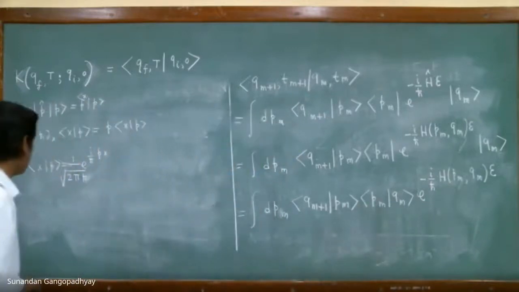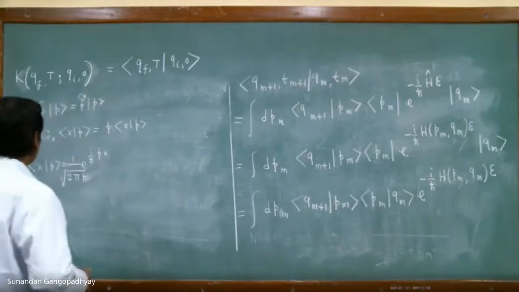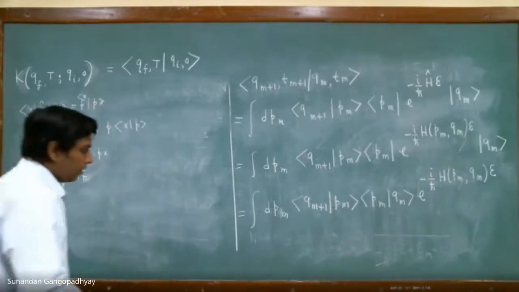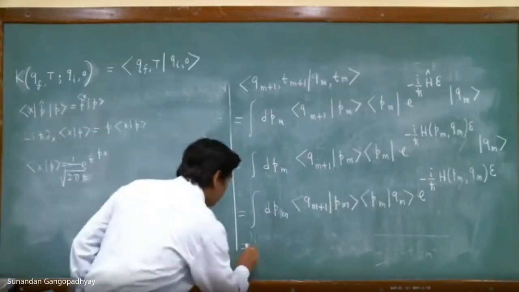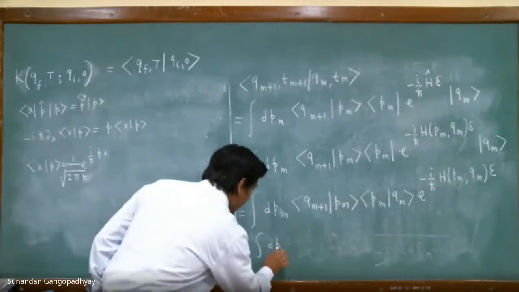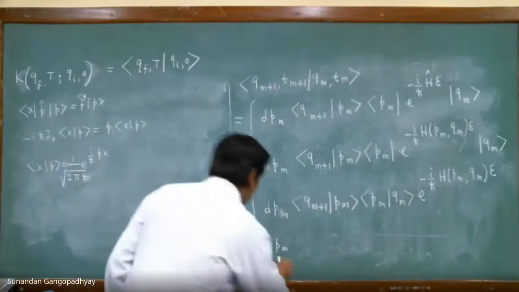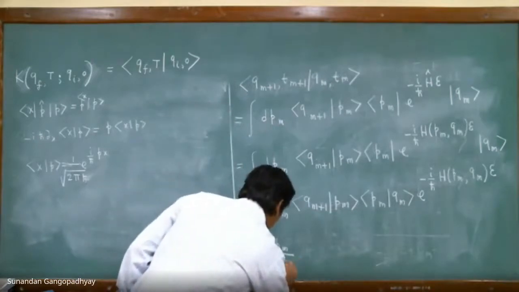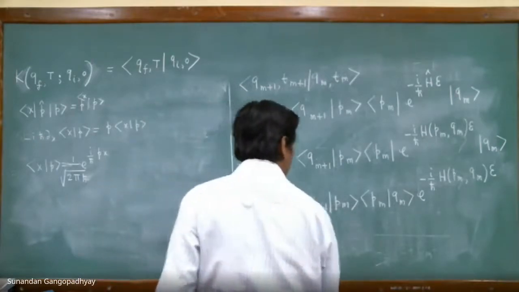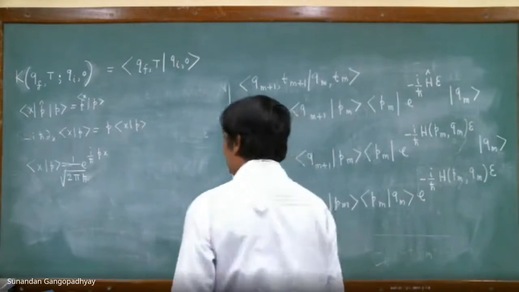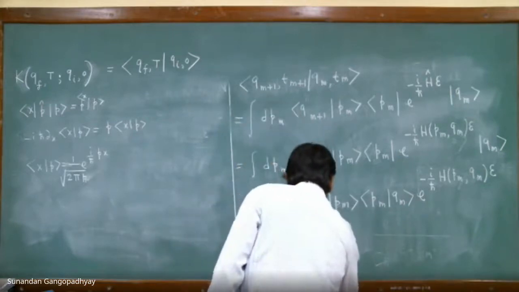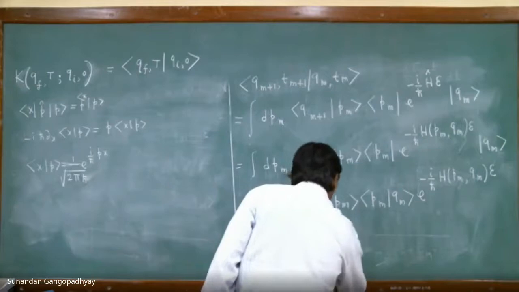Let us just plug this expression over here. If you do that, then you will get this equal to the integral dP_m over 2 pi h bar, exponential i by h bar P_m times the difference in q.